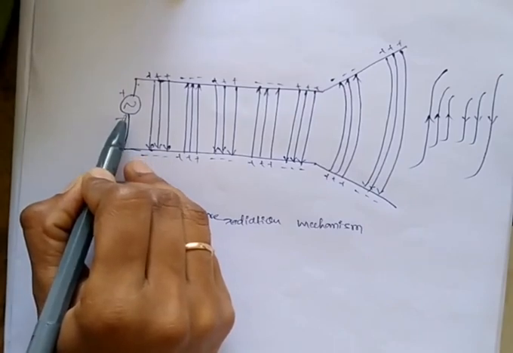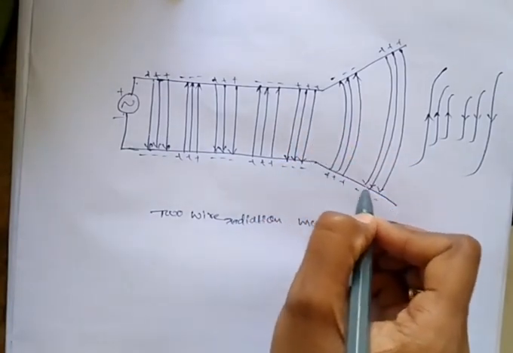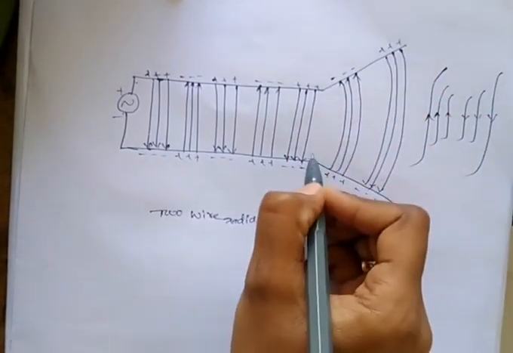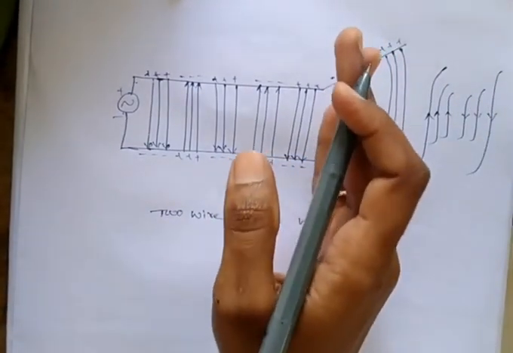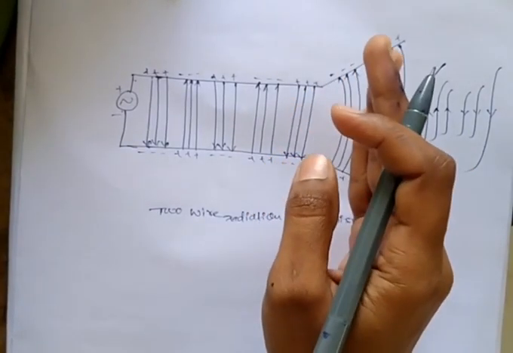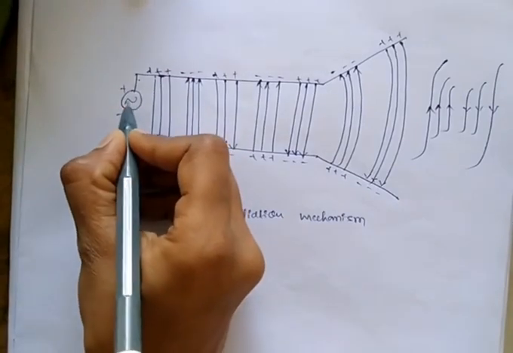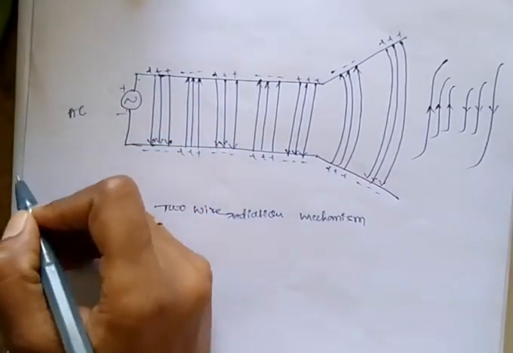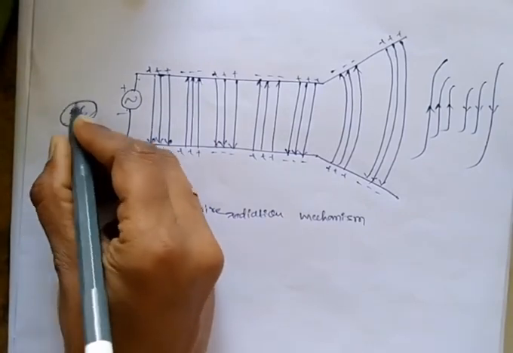I am taking the voltage source here. And at the other end of the transmission line, I am connecting the antenna. This one is the antenna. Generally an antenna is open structured, that's why this antenna radiates the signals into the free space. And here we are taking the source as AC, alternating source only, we are not taking DC. Why are we taking the AC?